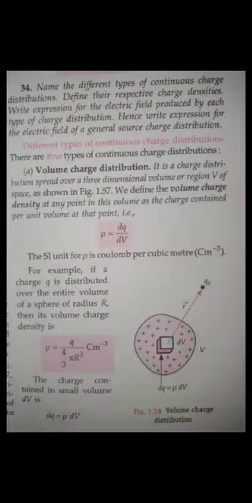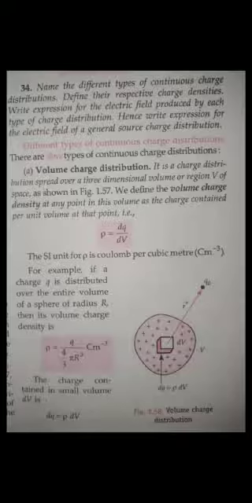So what is the overall force, guys? F is equal to integration of dF, which is nothing but 1 by 4 pi epsilon naught into q naught dq by r square into r vector. Yes or no, guys? Now q naught is constant, and 4 pi epsilon naught is also constant, take them outside, so F is equal to the integration of dq by r square into r unit vector. Find the integration, you will get the answer. Yes or no, guys?